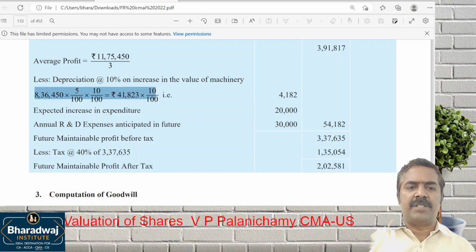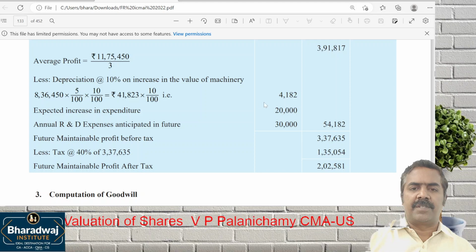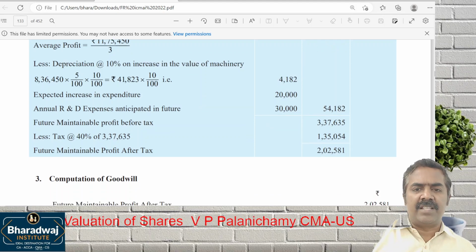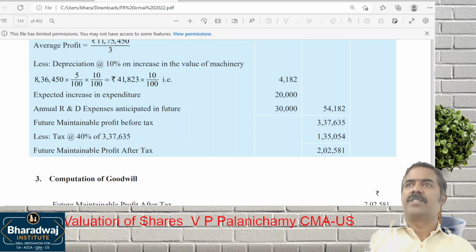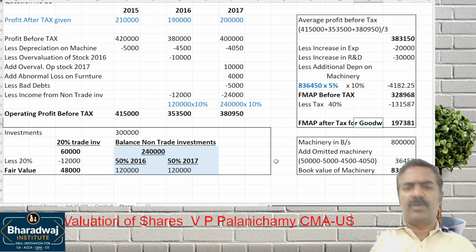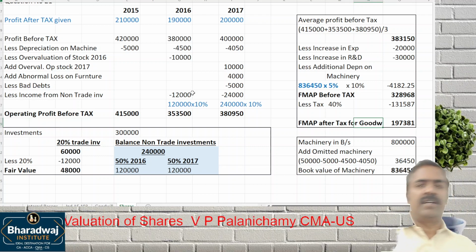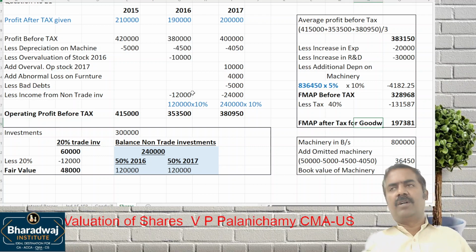8,36,450, 5% appreciation on that, how much percentage? 10%, it will come to what? 4182 comes. Increase in expenditure and all they have done correctly only. 20,000, 30,000 and all they have done correctly only. And for future tax also they provided how much? 40%. That and all is correct. Only the data typed in the question would have been wrong.